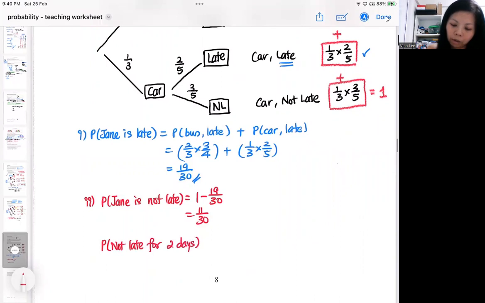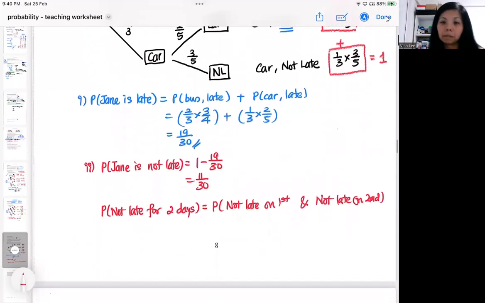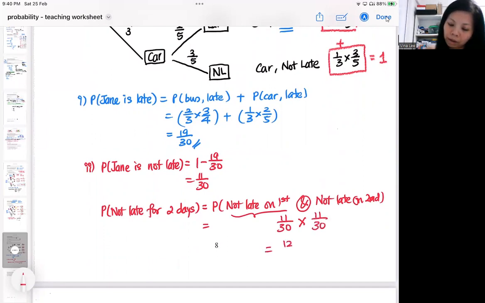So break down the situation. That means she is not late on the first day, and she's also not late on the second day. So the word 'and' will tell you to multiply the probability. So the probability of not late is 11 over 30. The next day, she also has the same chance of not being late. So that will be my final answer.